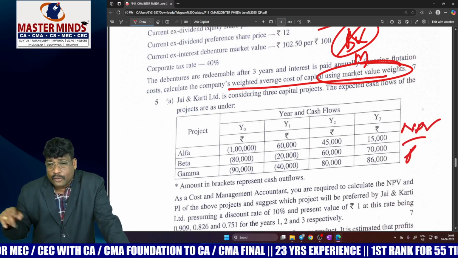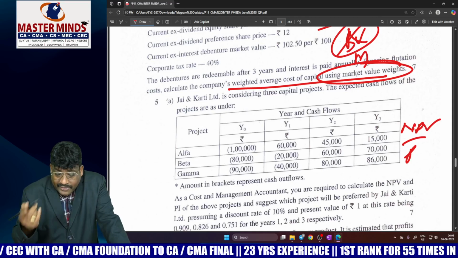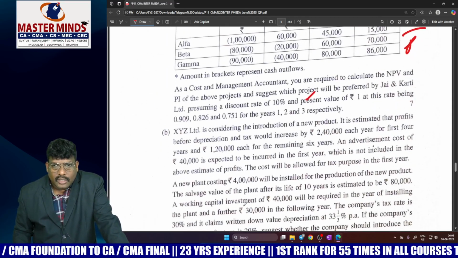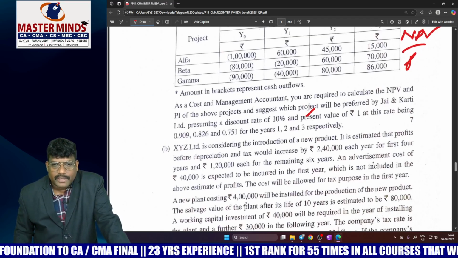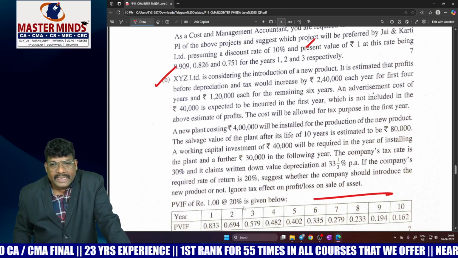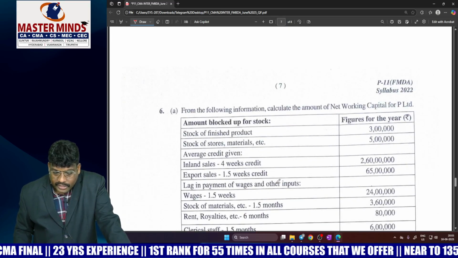NPV is PV of cash inflow minus PV of cash outflow. PV of cash inflow divided by PV of cash outflow is the profitability index. Easily you can score, but you have to bring them into present value. Thereafter, XYZ Limited, a similar problem also covered in Mastermind materials, the direct question, dear students.